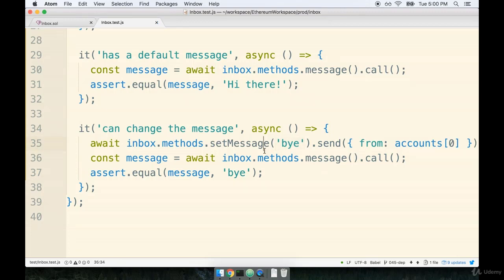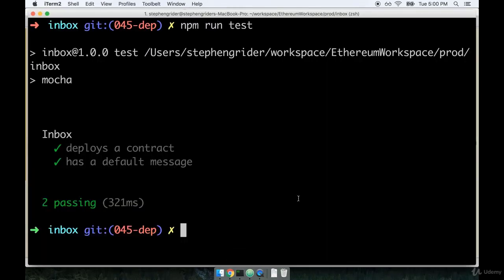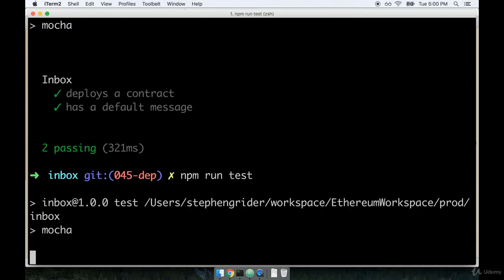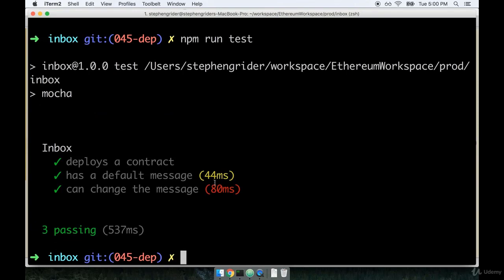All right, so let's save this. Let's run our tests and see how we're doing. So I'll npm run test. We will again wait that very awkward 5 seconds. And then we'll expect to see that all three of our tests have passed. And it looks like they all did. Great.